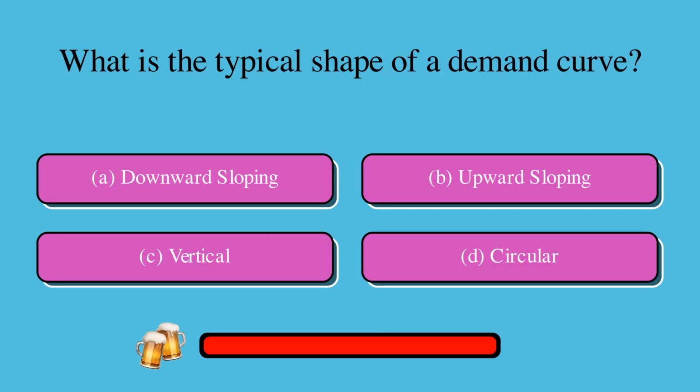What is the typical shape of a demand curve? Is it A, downward sloping, B, upward sloping, C, vertical, or D, circular? The correct answer is A, downward sloping.